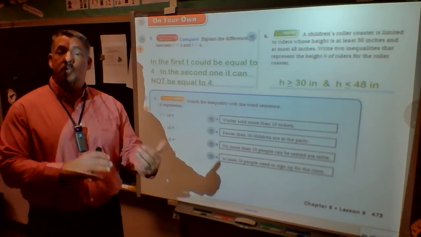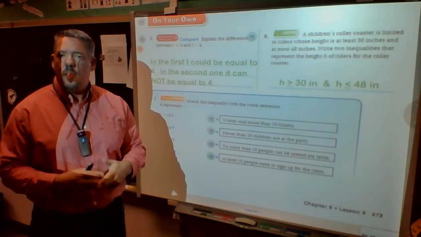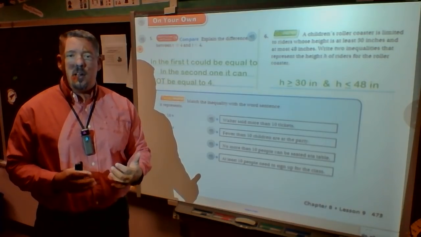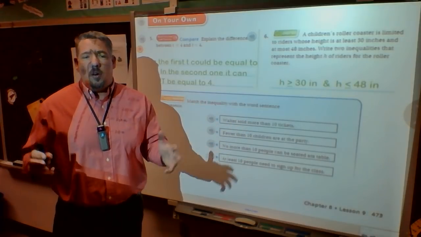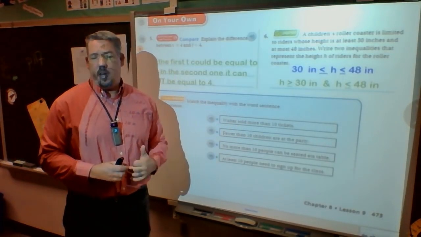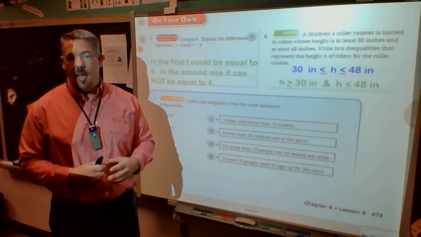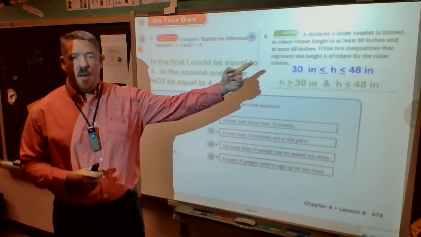Now, here's what you could see on the I-STEP. Please don't just say, I don't care, and move on. Look at this and think about it, because it's really not difficult. It just looks, when it first pops up, like, oh my word, that's really hard. It's not. When I look at a double inequality, I have 2 requirements that have to be met. These are the 2 inequalities that you just wrote.